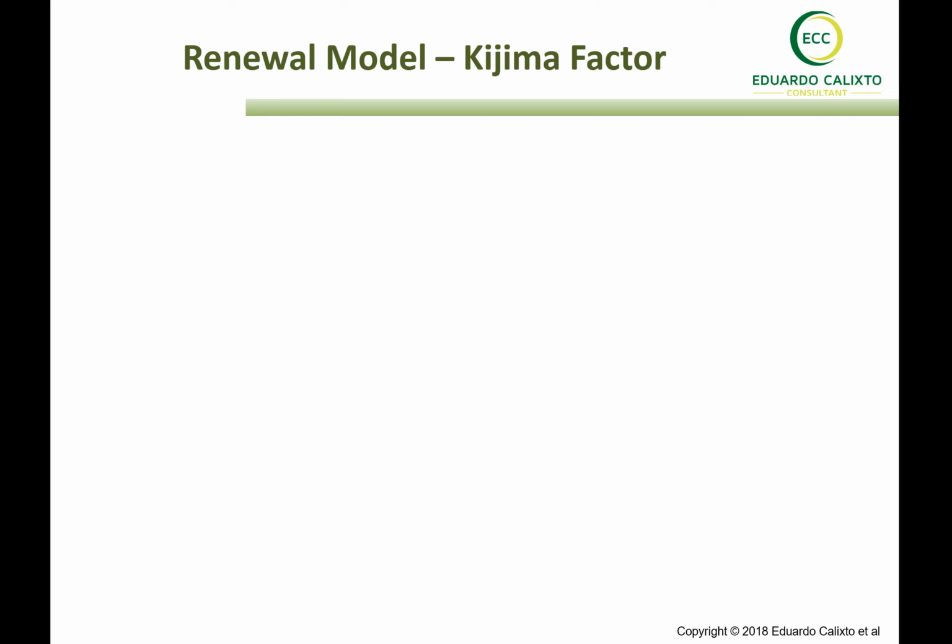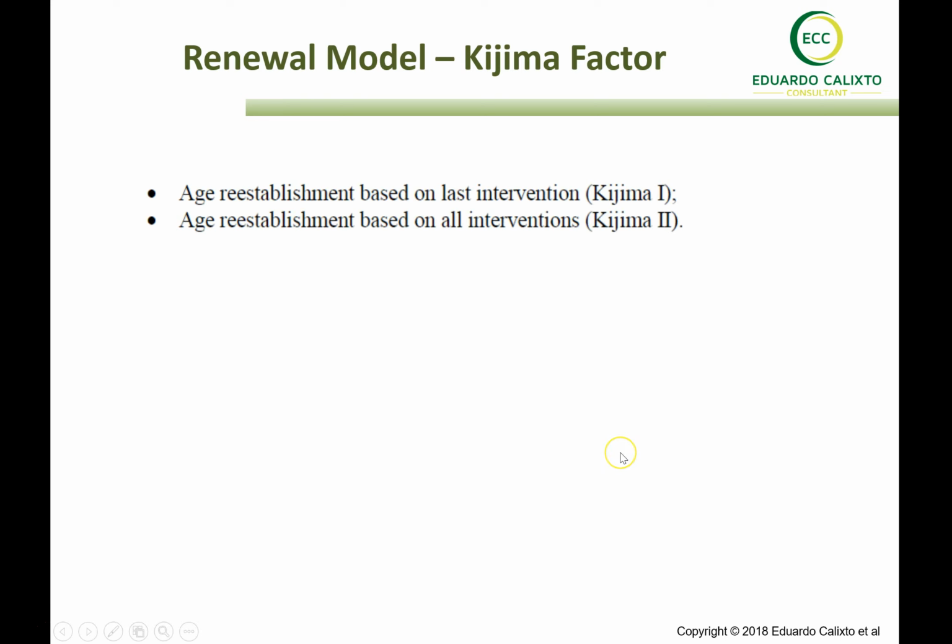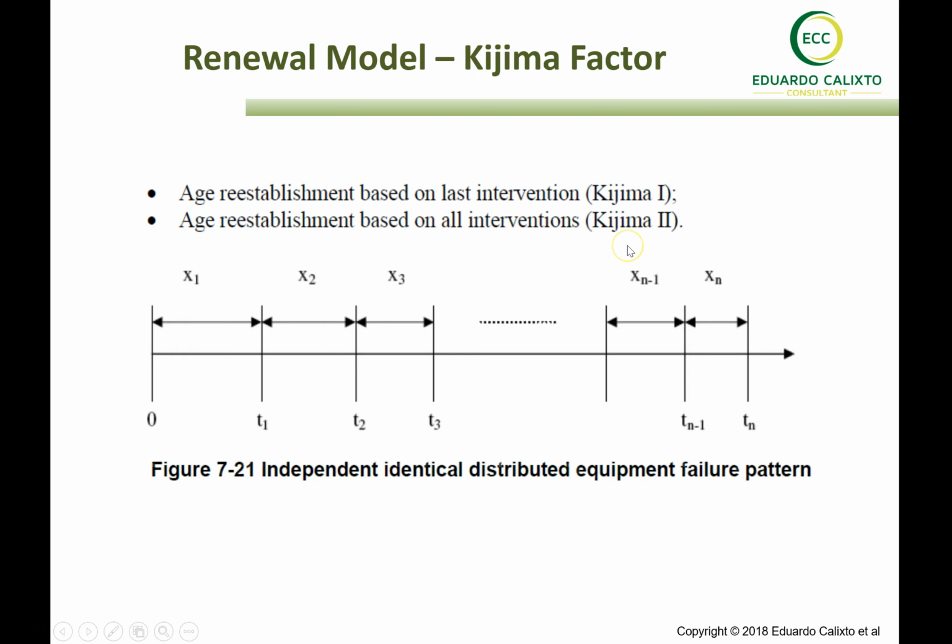By doing so, we will be able to bring the equipment as good as new. And if you look at the interval of failure of such equipment along the time, this interval of failure will stay constant. And the Kijima factor demonstrates that. So the age is established based on the last intervention. This is Kijima factor 1. And the age established based on all interventions is Kijima factor 2.